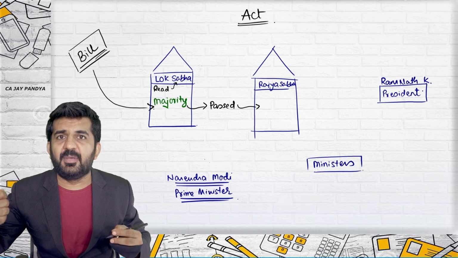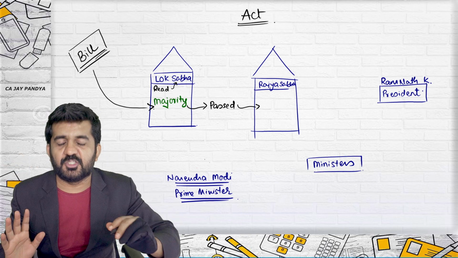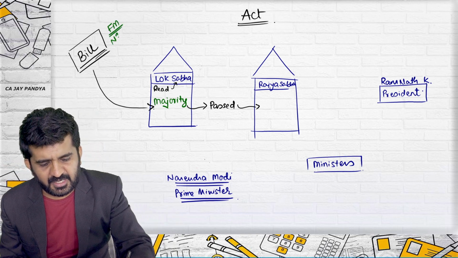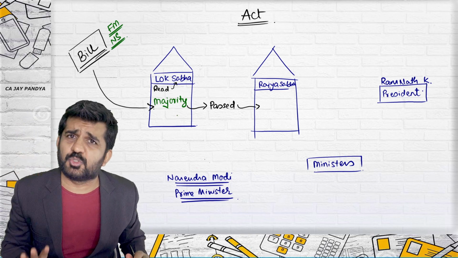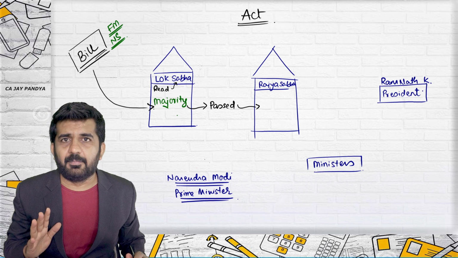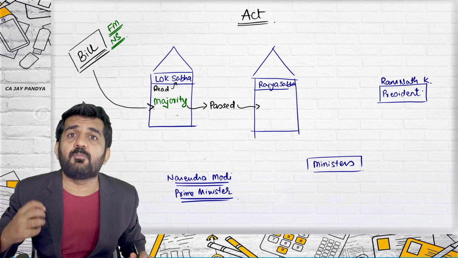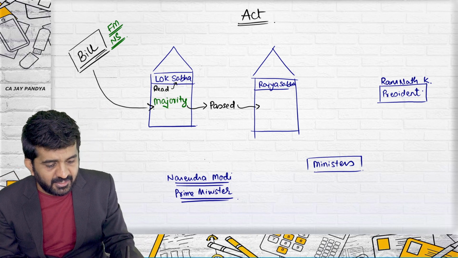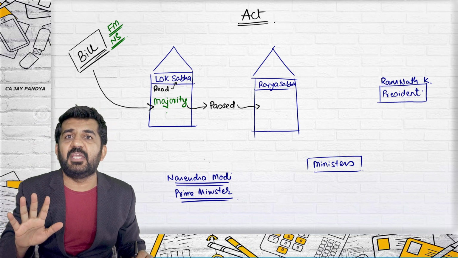Suppose this was a bill related to the Finance Department of India, that is the Finance Ministry. Finance Minister Nirmala Sitharaman is reading this bill. Normally ministers will be reading the bill. Because if another person reads the bill, say a person from Congress, they will be reading the bill, but they are not having majority, so the bill will not be passed.